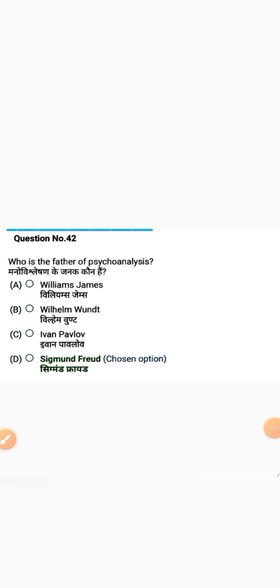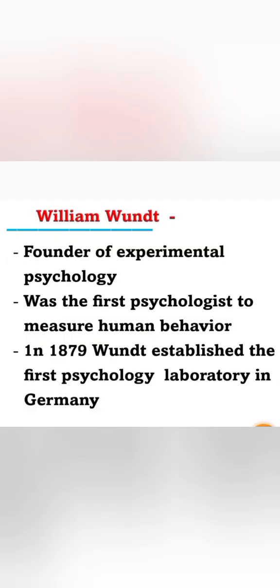First option William James. William James is a psychologist, also he is a philosopher. And the second option William Wundt. William Wundt is a founder of experimental psychology. Also, he was the first psychologist to measure human behavior. And also, in 1879, William Wundt established the first psychology laboratory in Germany.